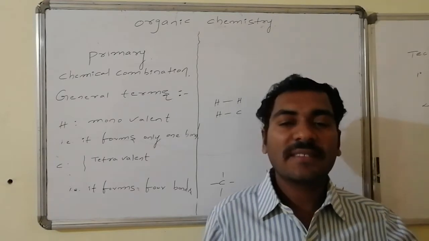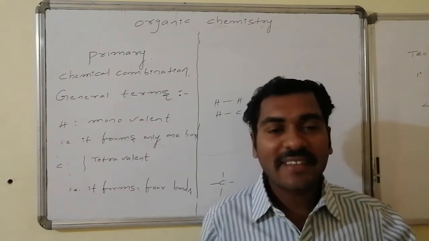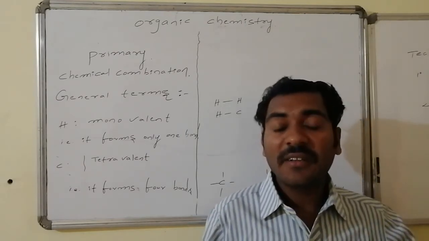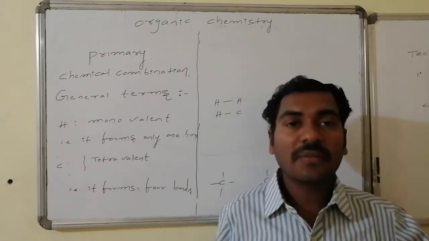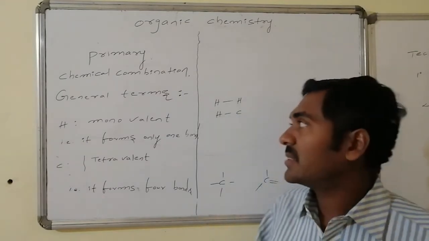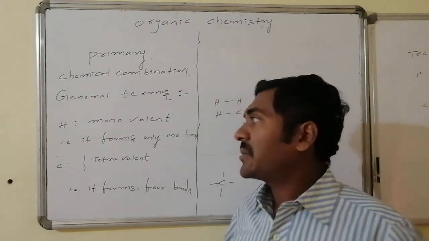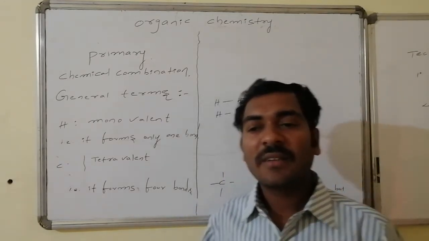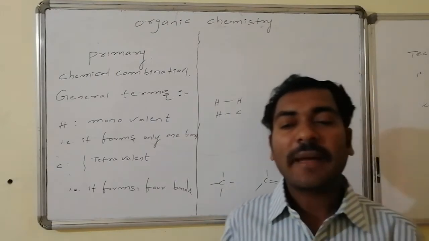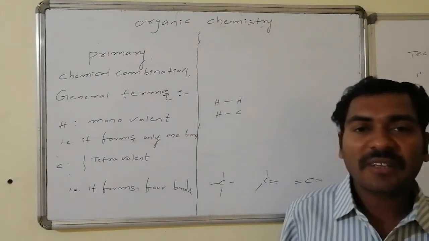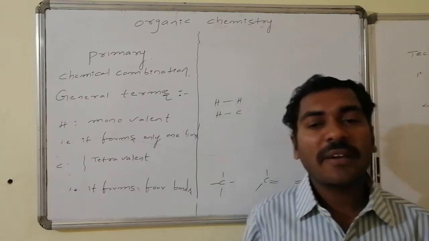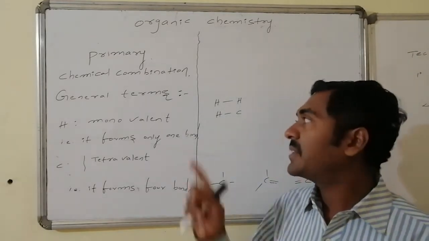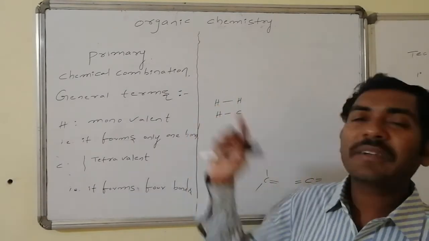Now here we will discuss what is meant by primary, secondary, tertiary as well as quaternary positioned atoms of carbon type as well as the hydrogen type. General terms, hydrogen and carbon related discussion we are making. Hydrogen is always monovalent. The maximum bonds that are formed by the hydrogen is 1. So therefore hydrogen combines with another one atom. Suppose in case of the primary combination, if that is another one hydrogen atom, it is an independent molecule.